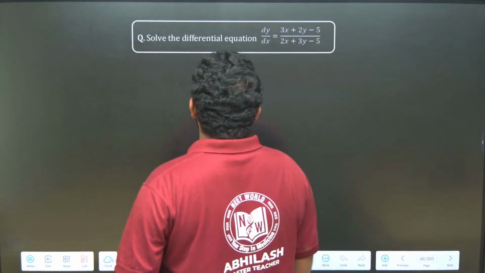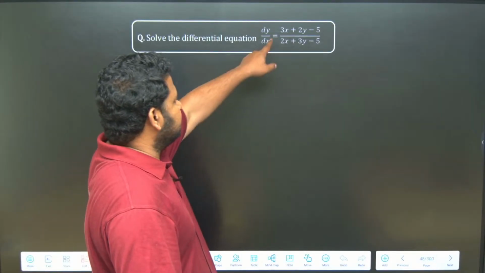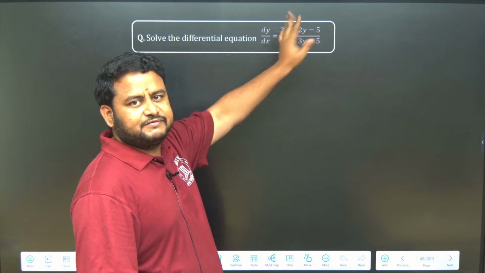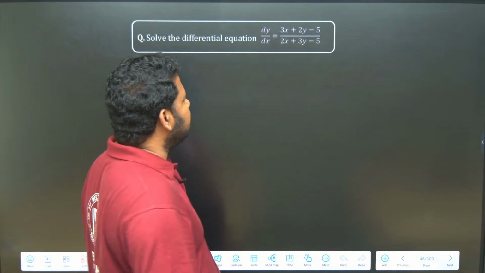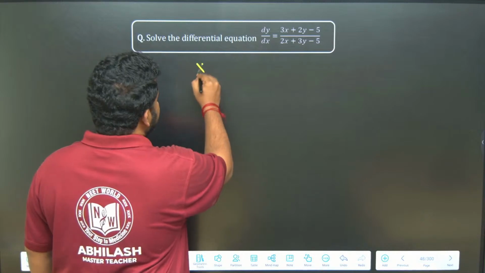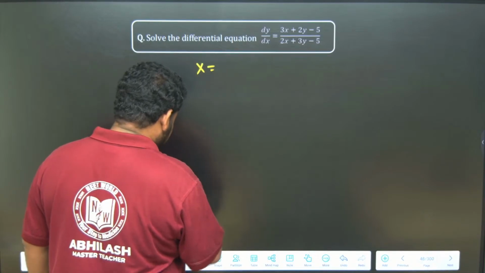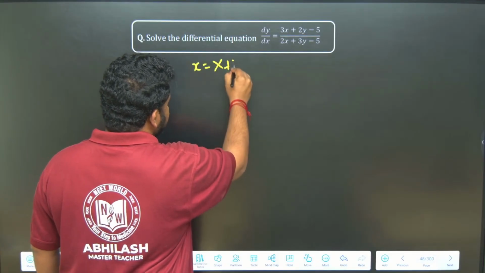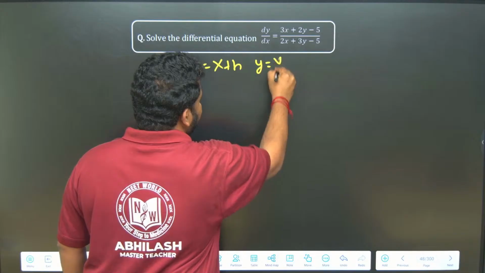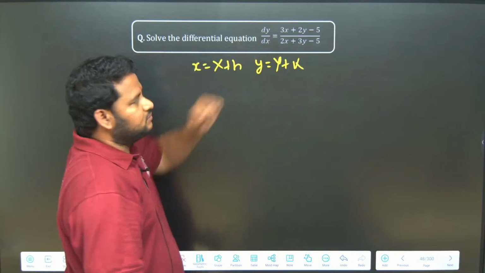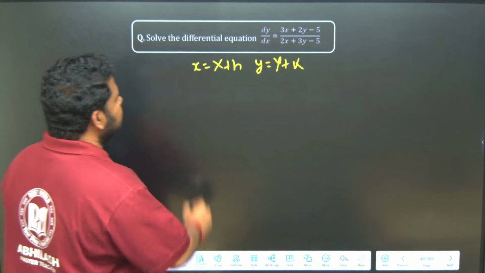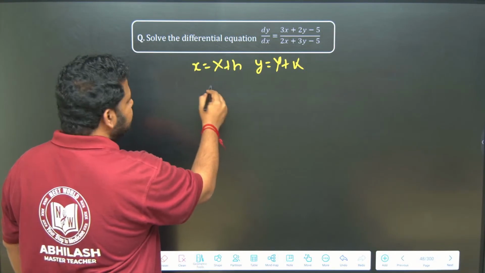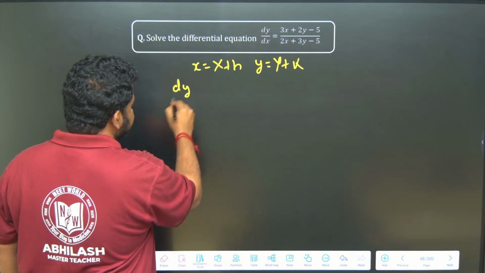So, they have given: solve the differential equation dy by dx equals (3x plus 2y minus 5) by (2x plus 3y minus 5). Two linear equations are there. In such a type, what do I have to do? Put small x equal to X plus h and small y equal to Y plus k in the above equation. So, what will this become?